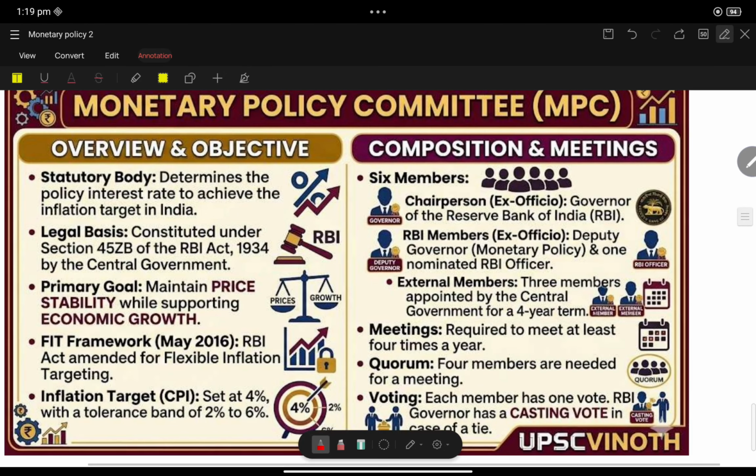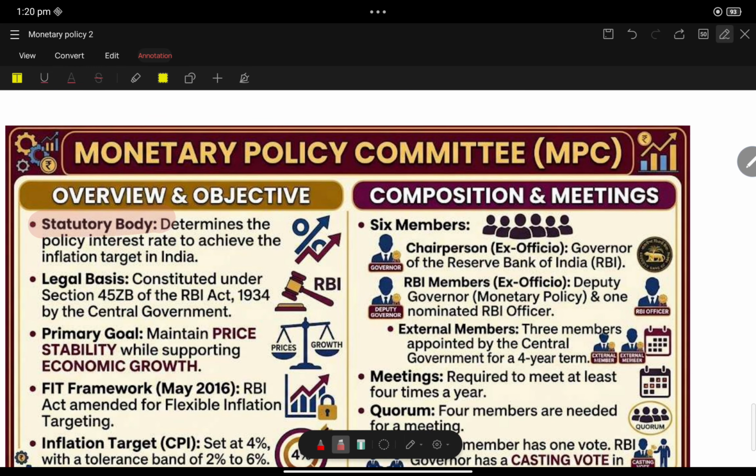So now coming to the next current affairs keys. Next to monetary policy stand, we have the Monetary Policy Committee. It is very important. They decide the inflation rate. First of all, whenever the name committee comes, you should look into whether it is a statutory body or a constitutional body or whatever it may be. The Monetary Policy Committee is a statutory body.